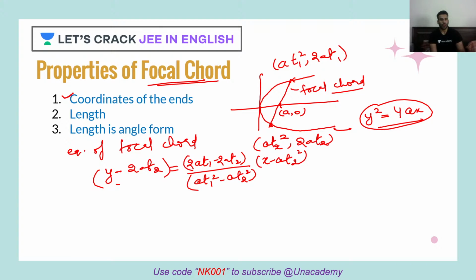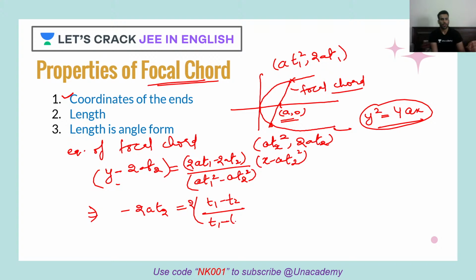Now, as I know that this focal chord is passing through this given point, focus a comma 0, let's put the value here in this equation of the line. So when I put a comma 0, what do I get? Minus 2a t2 is equal to what? I can take 2a common from here. When I take 2a common, I can take a from the denominator common, so a will cancel out, so I'll have what? T1 minus T2, whereas from the denominator I have T1 square minus T2 square.